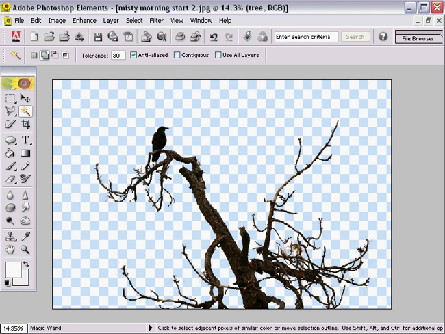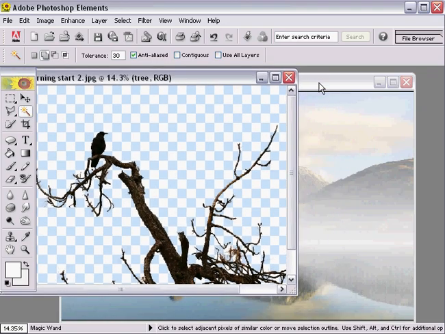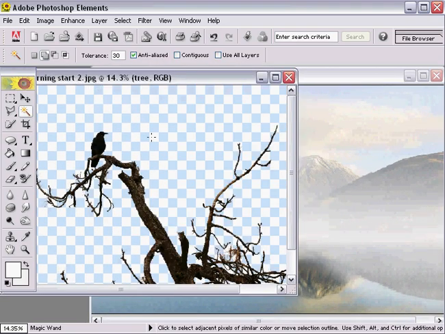Now, if at this stage you find you did miss a little bit of the sky in amongst the branches of the tree, no problem, because you can still select them, still give them that 1 pixel of feather, and remove them. I'm going to reveal the landscape that's sitting behind this, which is the one we were working on earlier on. So there's the tree and the landscape on screen together.